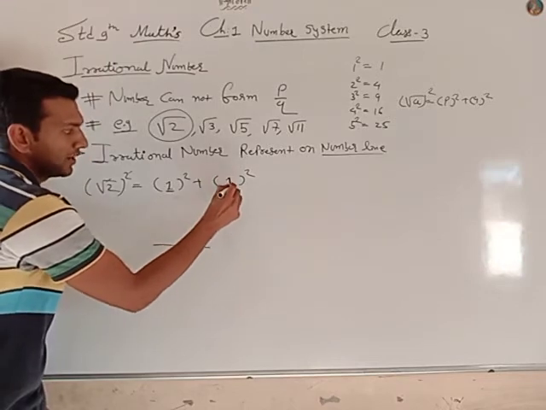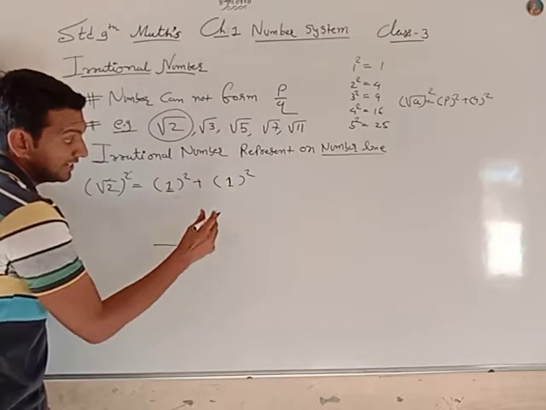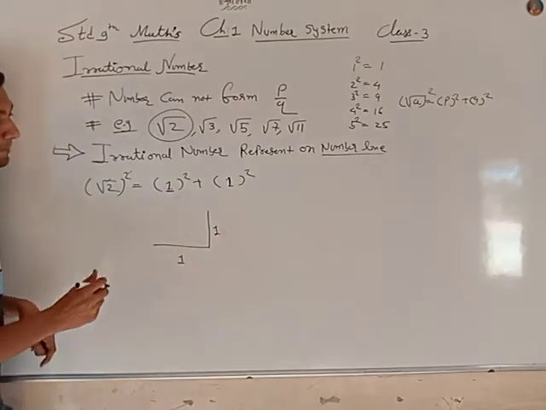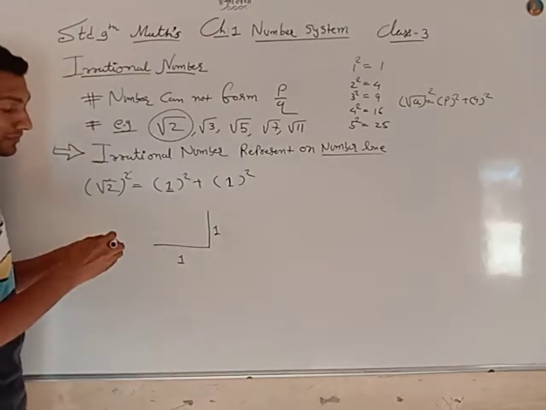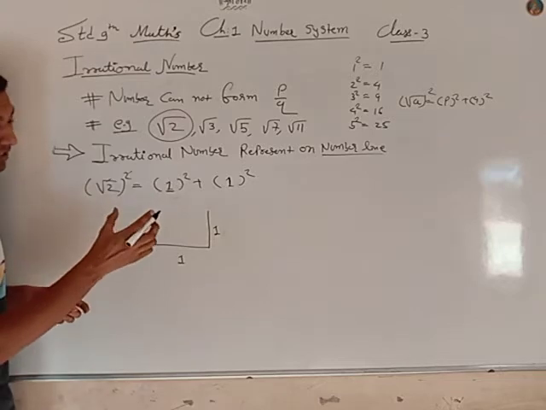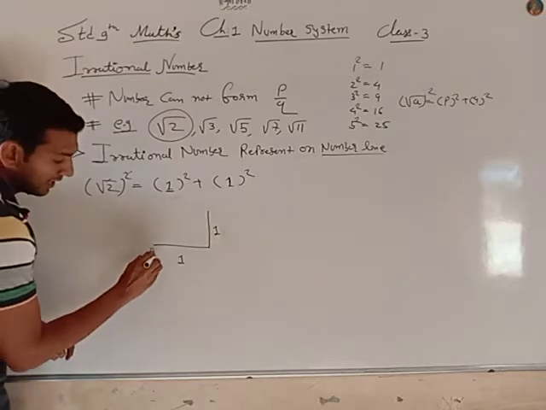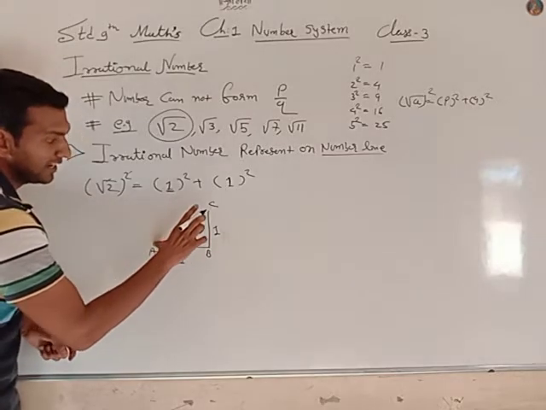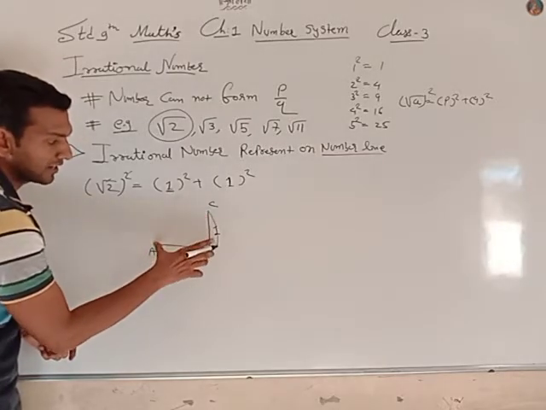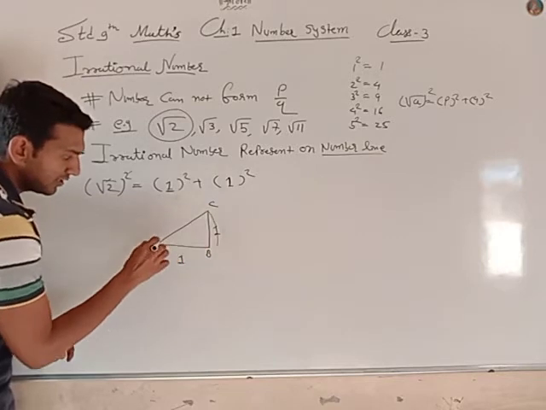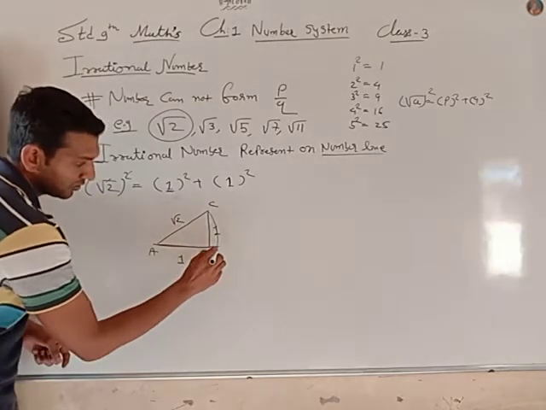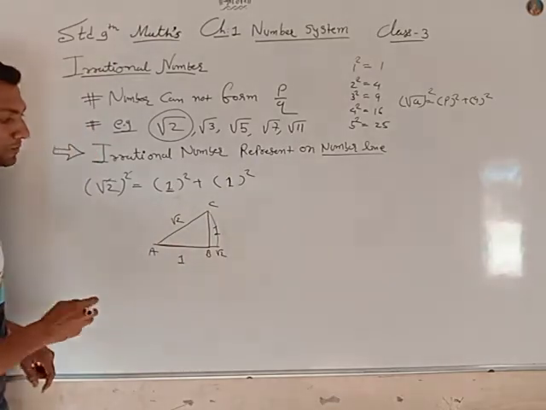Now at 90 degrees, vertically, draw another 1 centimeter line. Now take the protractor and compass, A, B and C. Consider A as the center and AC as the radius and draw the arc. So here your answer is root 2, and this one is also root 2.